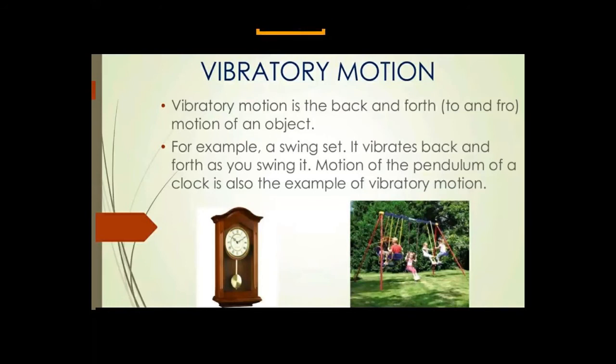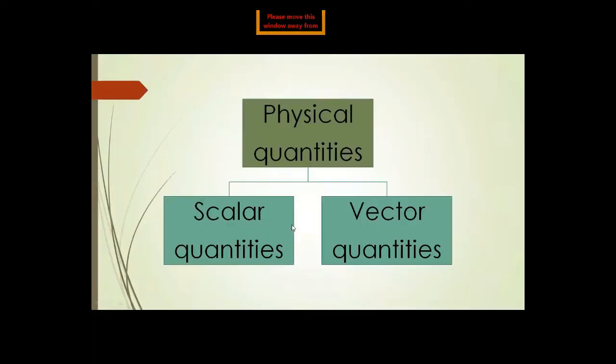To and fro means forward, back and forth. So here, for example, a swing set vibrates back and forth as you swing it. The motion of the pendulum of a clock is also an example of vibratory motion. We have seen the pendulum clock in our mosque. This pendulum is going to and fro. So this motion is also said to be vibrating motion.